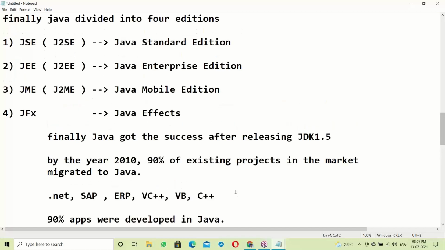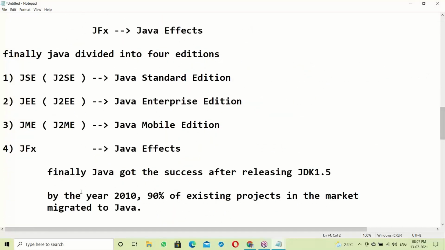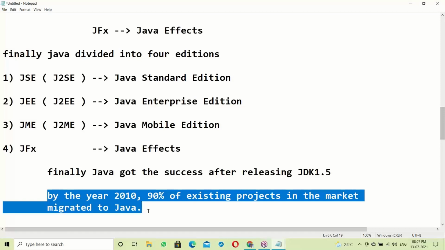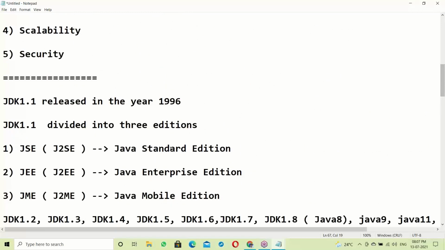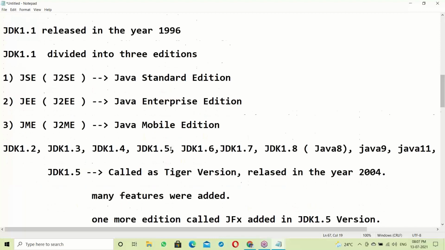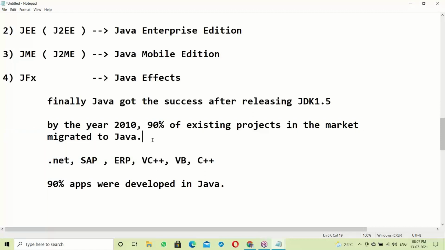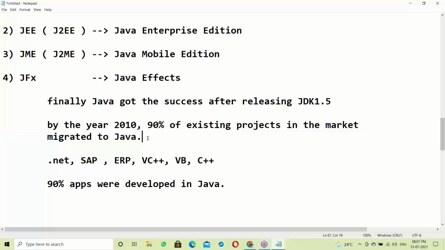See here, by the year 2010, 90% of existing projects in the market migrated to Java. Software started in the 90s, in the year 1995. Almost 15 years were taken for clients to migrate into Java. It's my live experience.